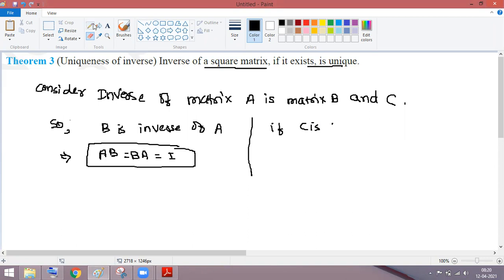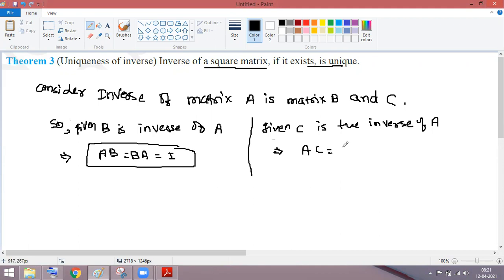तो given B और यहाँ पे भी क्या लिखेंगे, given C is the inverse of A, so can we say that AC is equal to CA is equal to I?